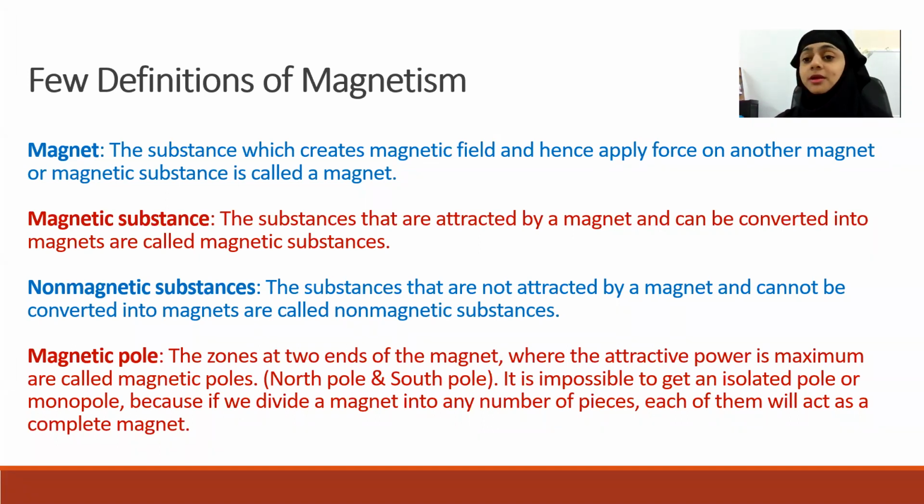For example, see here I have a magnet. This applies force on another magnet. I have two magnets here. I'm trying to bring them together, but they repel. They are not attracting. But when I turn one of them and bring it together, they attract. See? So they apply force on another magnet or a magnetic substance.